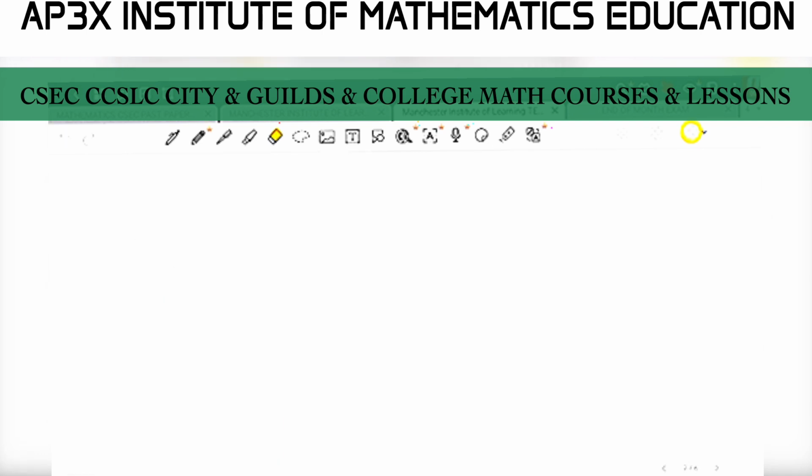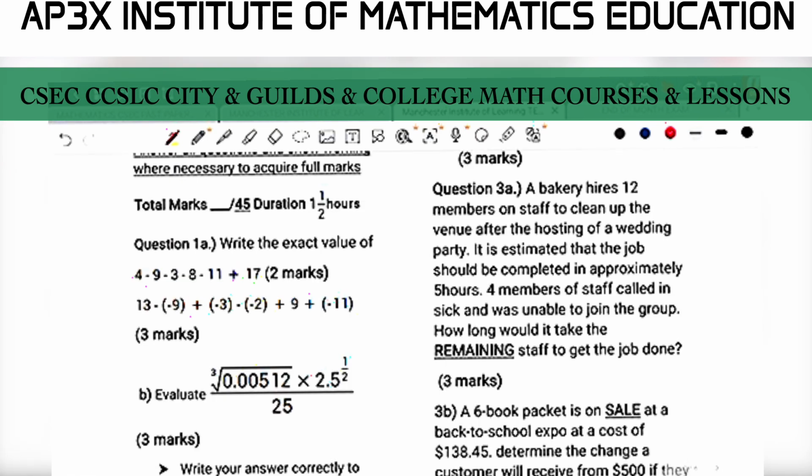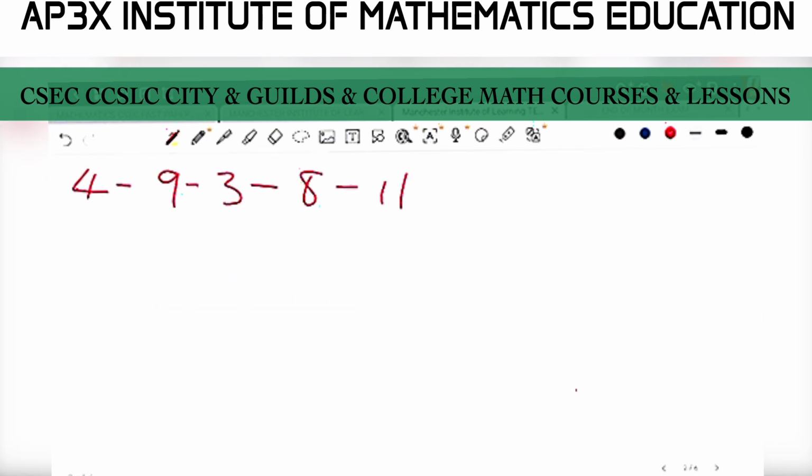So that is 4 minus 9 minus 3 minus 8. I believe it was minus 11. Let me just double check on that. Pardon me, guys. So I think it was minus 11. After the minus 8, it was minus 11, right, and plus 17.